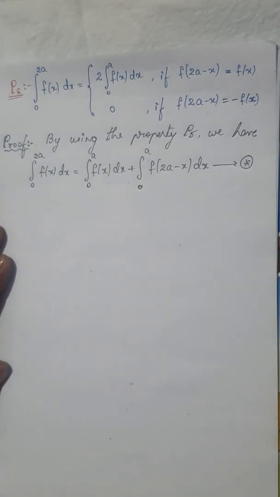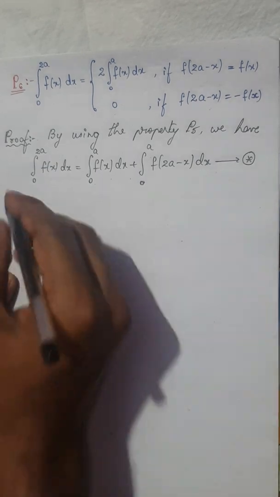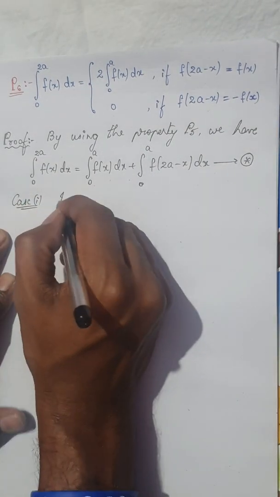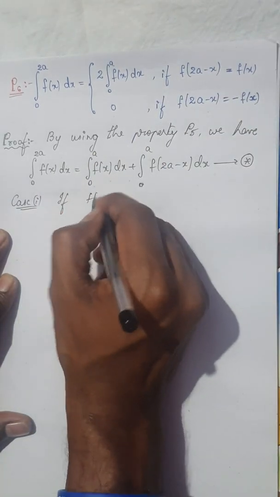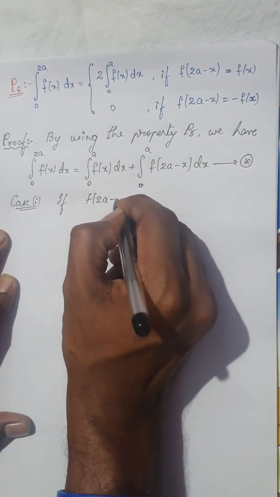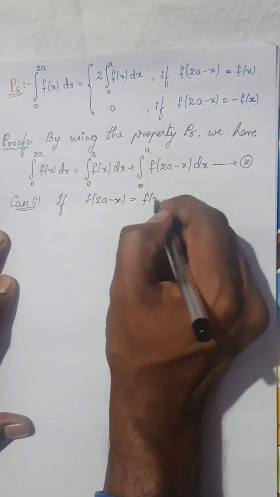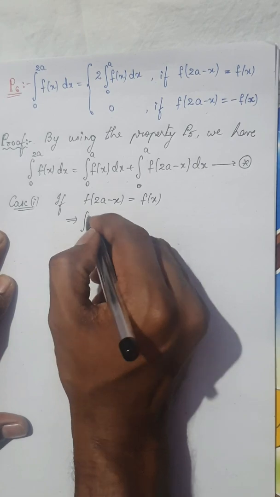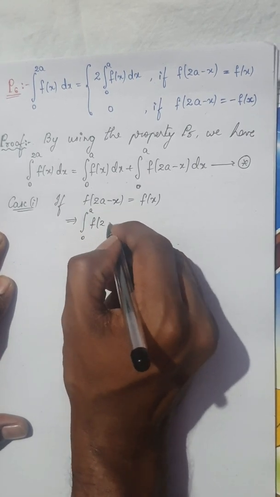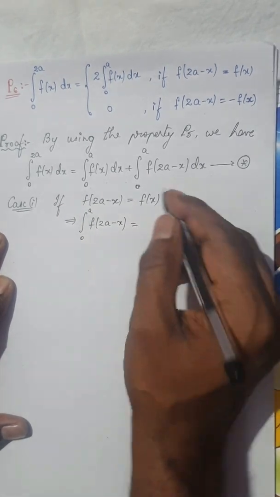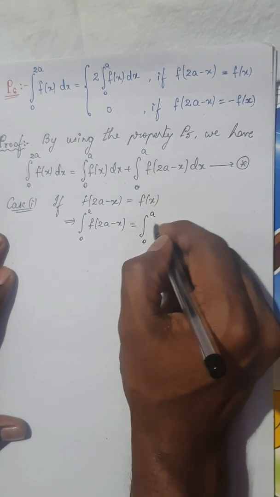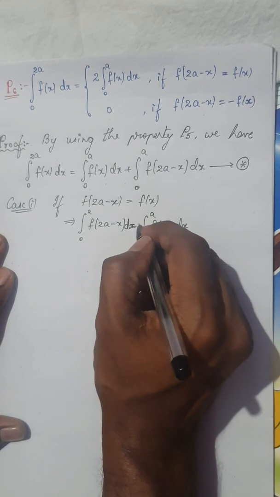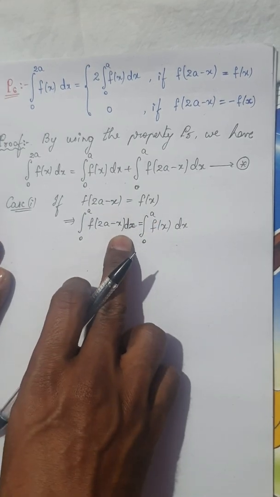Okay, now moving ahead, consider the cases given. For case 1, if f of 2a minus x is nothing but f of x, this implies if these two functions are same, then integral from 0 to a f of 2a minus x is nothing but integral from 0 to a f of x dx. Remember, this is the same integral, integrated with respect to x.